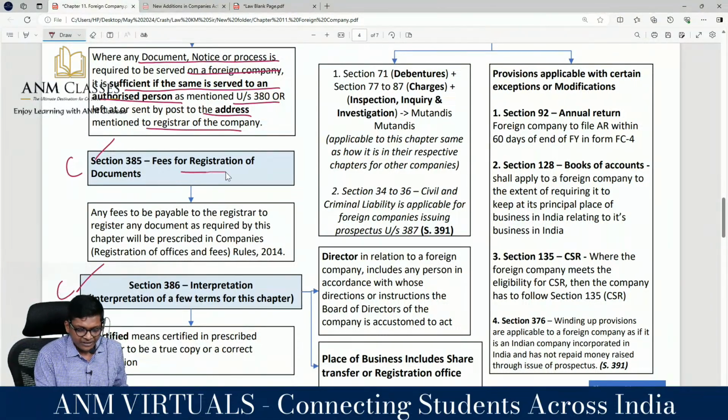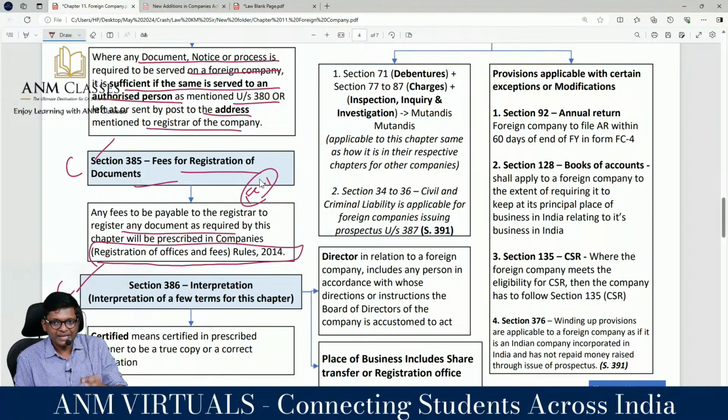Okay. Fees for registration. They are saying this company also should pay fees to ROC. This company also has to pay fees to ROC as per registration of office rules, whenever any documents are required to be filed. For example, when you are filing FC1, you may have to pay fees. That's it. Clear, guys? 385 is done. 386. Certified means certified in prescribed manner to be a true copy or a correct translation.